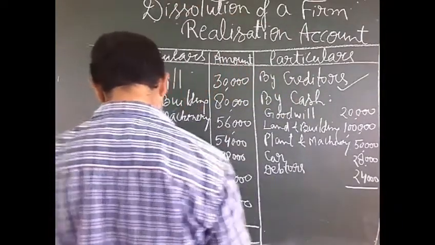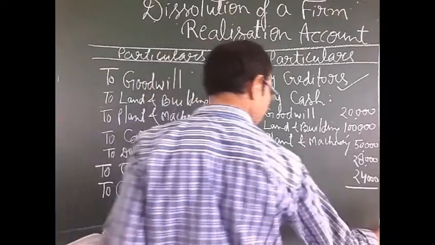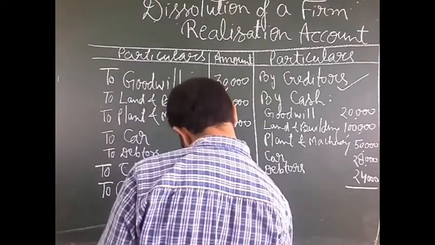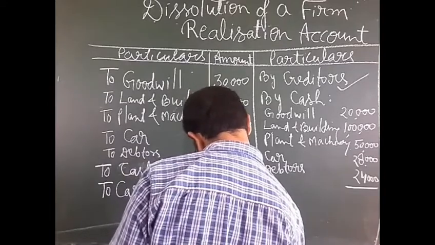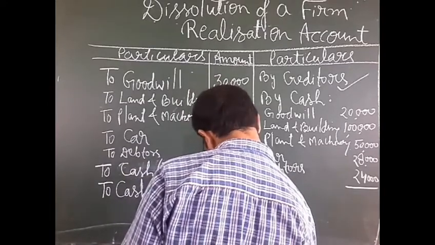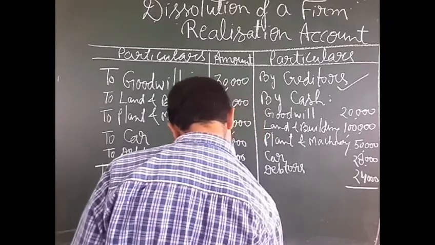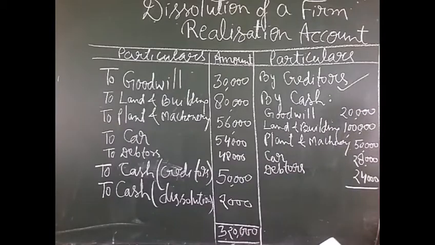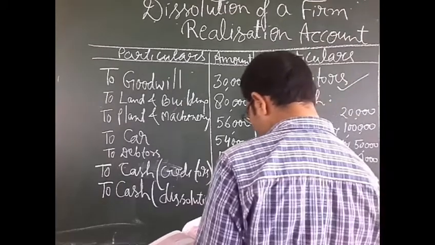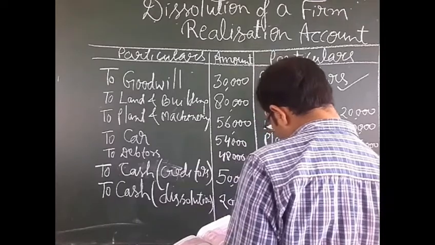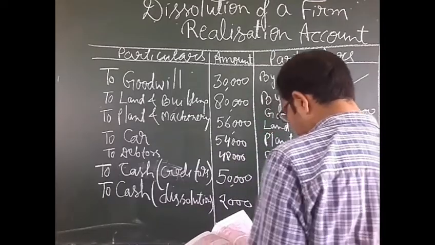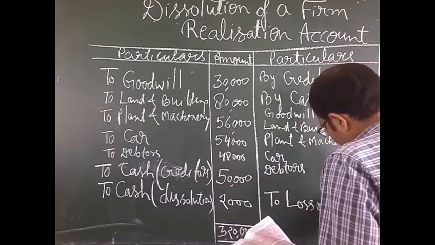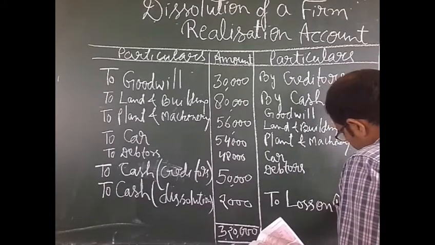The total of this side is bigger than the credit side. The total will come 3,20,000 and we will write it on both sides. And we will write here: to loss. If the balance comes on the credit side it is called loss, loss on realization.